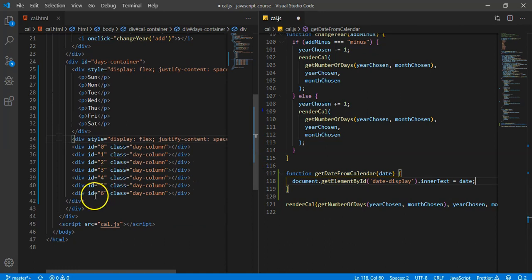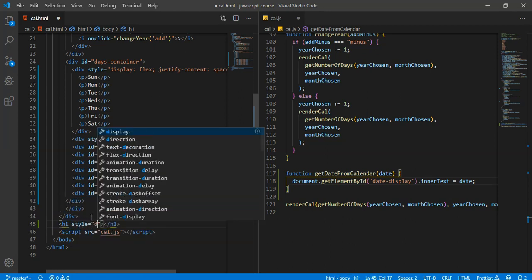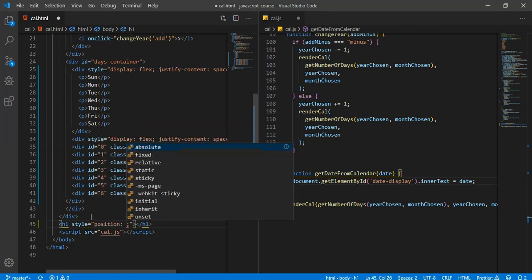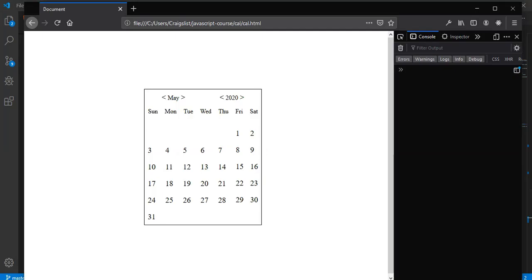So down here, we're going to create a p tag. You can create whatever you want. Doesn't have to be a p tag. No, we'll create an h1 so it's real big so we can see it. We're going to give it a style of position absolute, because this container has such a big margin around it that position absolute will ignore the margin.